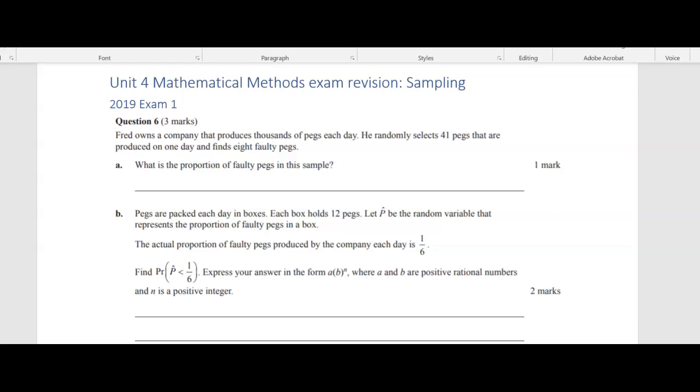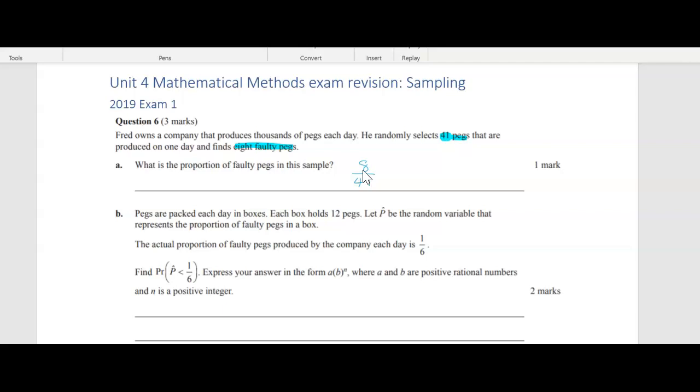Anyway, Fred owns a company that produces thousands of pegs each day. That's great, Fred. Okay, he randomly selects 41 pegs that are produced on one day and finds 8 faulty pegs. All right, so what is the proportion of faulty pegs in this sample? So the proportion of faulty pegs, and I keep going to say eggs. Okay, so we've got 8 that are faulty in a sample of 41. This is exam 1. Actually, we can't simplify that, but 8 out of 41 is fine. You don't need to convert that to a decimal or anything. You can't simplify it any further.